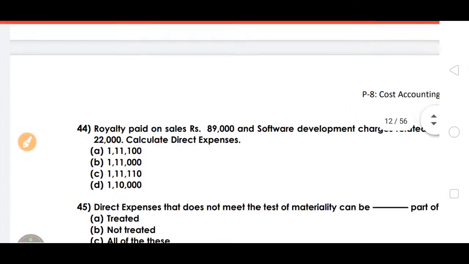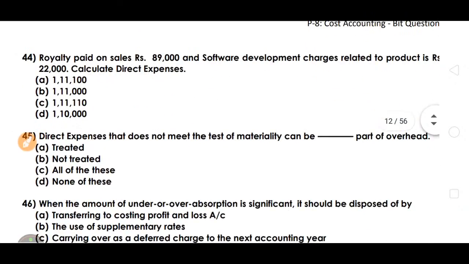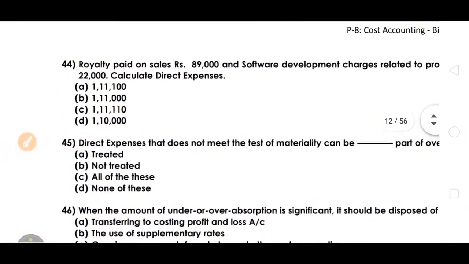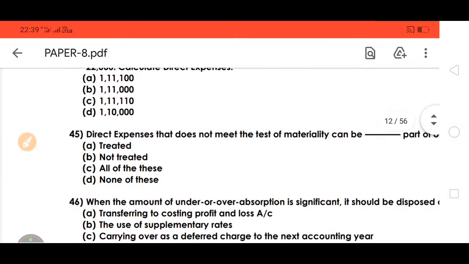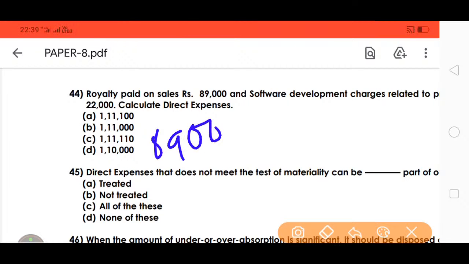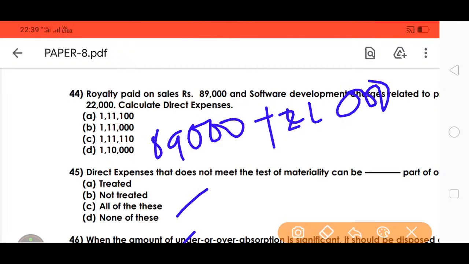So next, question 44. Royalty paid 89,000. Direct expenses of product research and development charges is 22,000. So we add 89,000 plus 22,000. Total how much? 1,11,000. B is the answer.